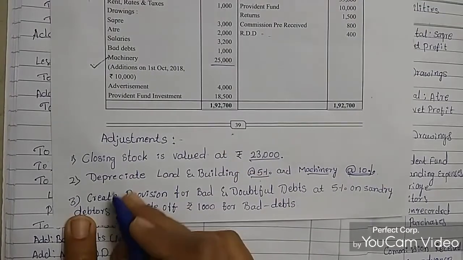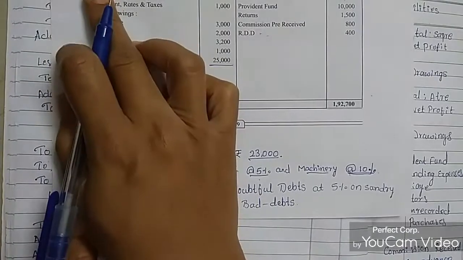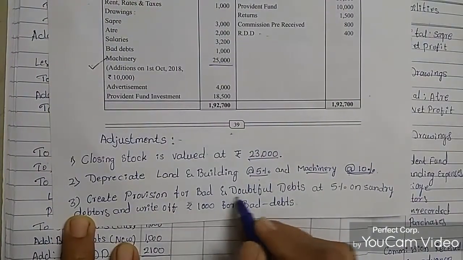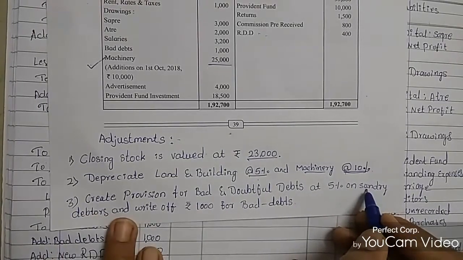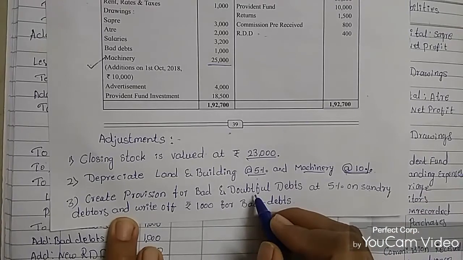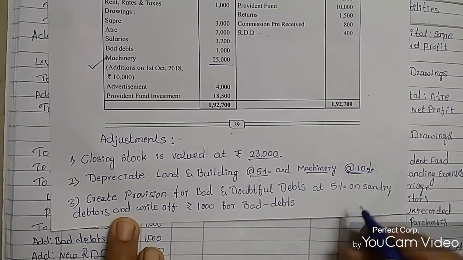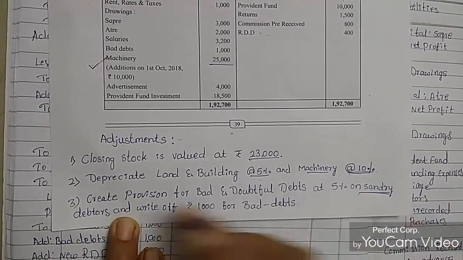So we have adjustments for machinery and for land and building. Next, create a provision for bad and doubtful debts at 5% on sundry debtors. When we calculate RDD, reserve for doubtful debt, it is on the sundry debtors.